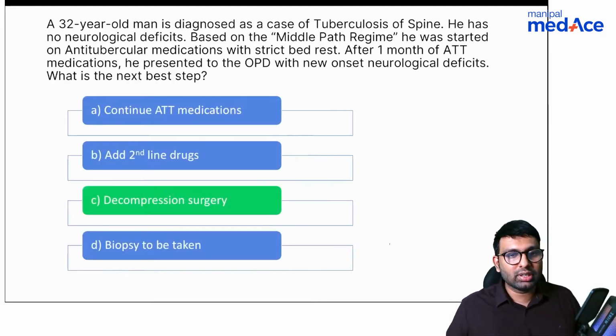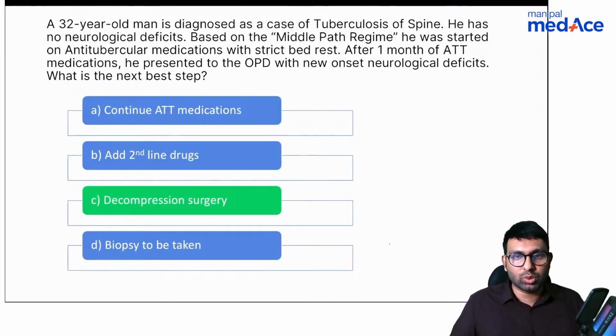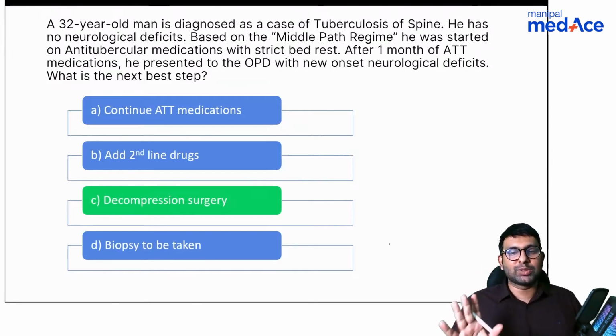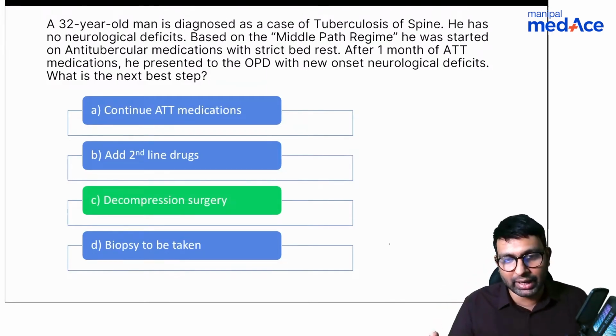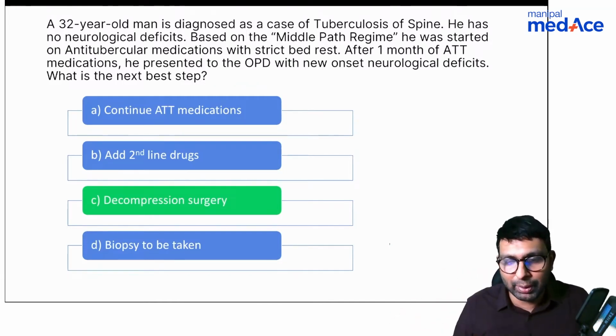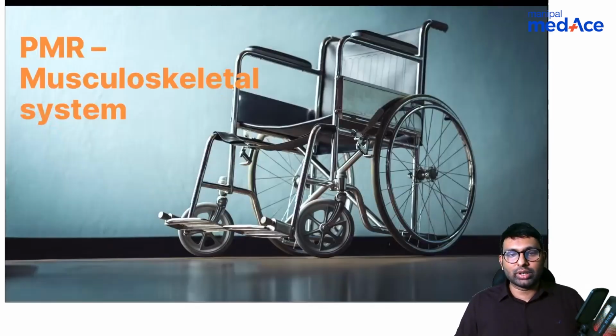Welcome to the session. So the answer was decompression surgery. You were right. The answer for that question was decompression surgery. I hope you understood. Two concepts I've tried to clear in spine TB. One is about types of spine TB, and second is about surgery. Mainly what is a surgery and what are the indications of surgery and what is a middle path regime. Okay. So this much is important in spine TB.